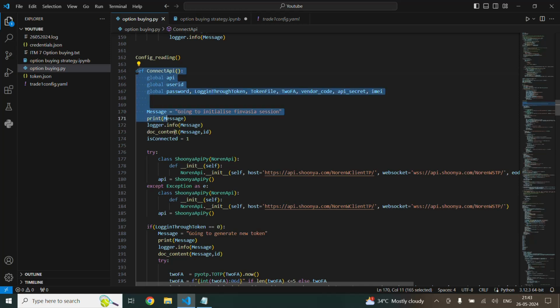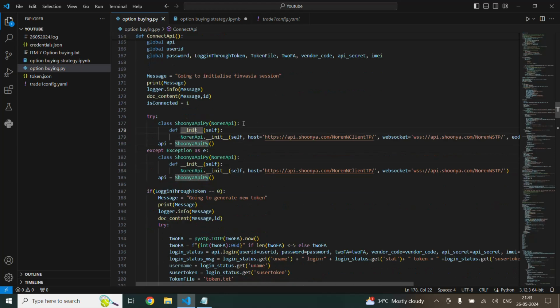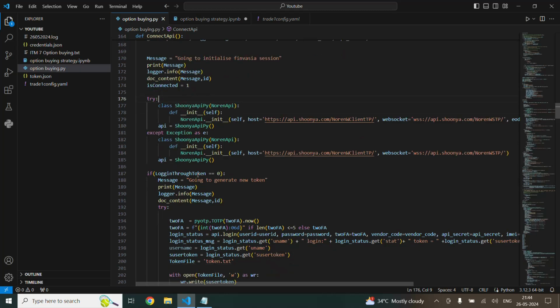I'm just gonna copy all this. So this basically explains that the message will initialize the Finvasia session. This session will create the new token. When you pass this variable into the Shunya class, it will create a new token and log in with it.